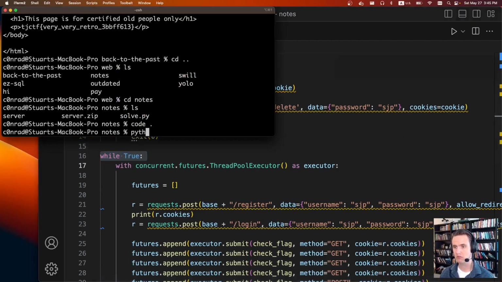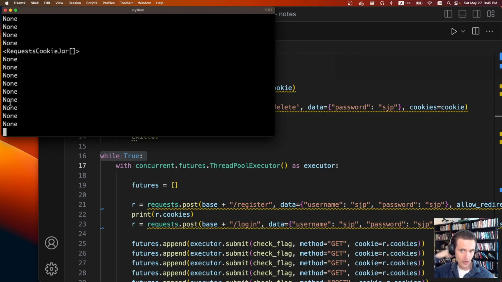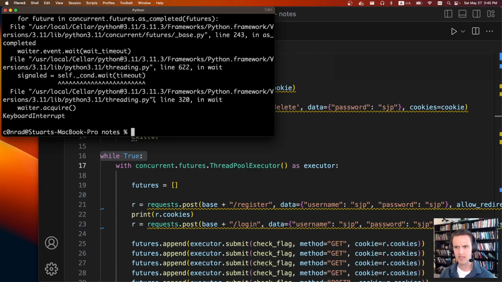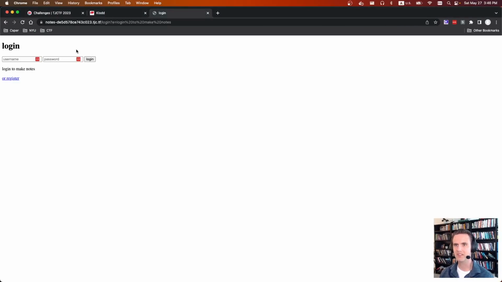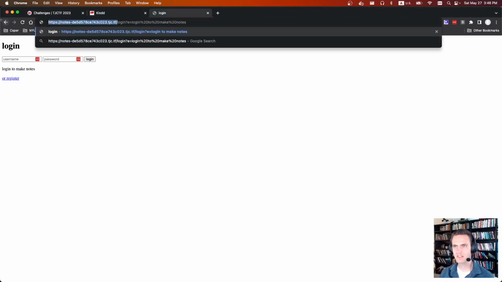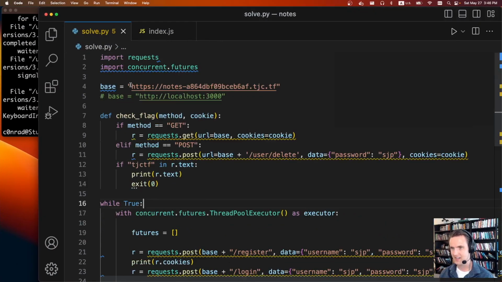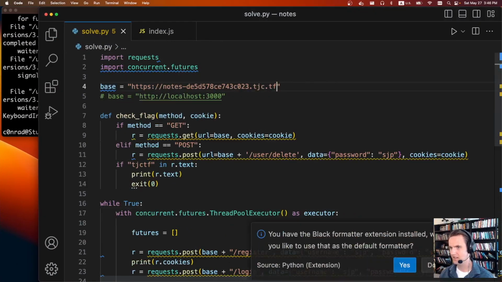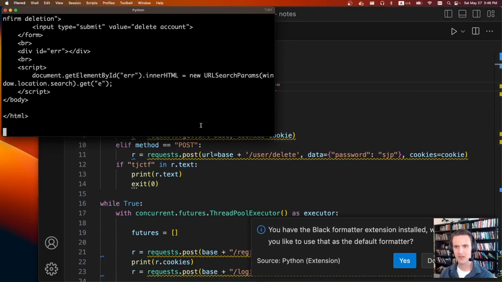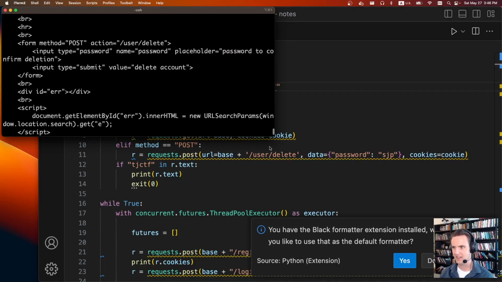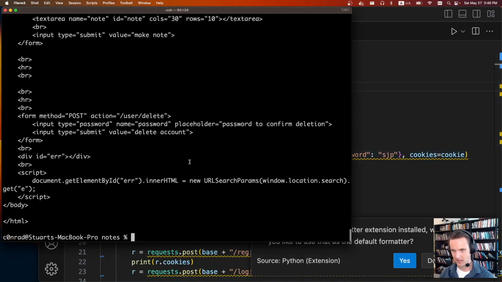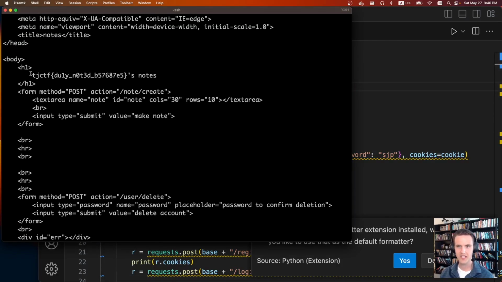So we'll do a python3 solve. We'll let it run for a bit. We're getting empty cookies, which is interesting. Cookie should not be empty. Oh, it would help if I was using the right URL. Let's go here, copy this out. The new URL. Cool, hopefully it works now. Now we get cookies, and there we go, we already have the flag. Somewhere in here it found the flag and it just printed out the response. And there it is, H1, TJCTF, duly noted.